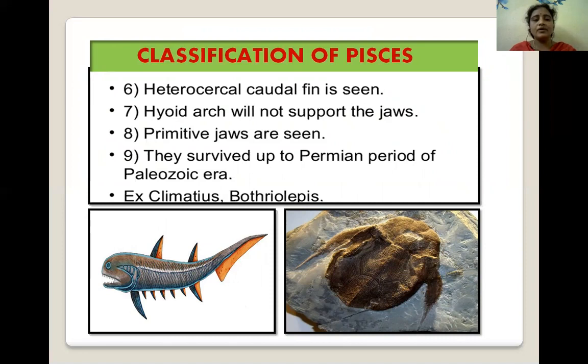These placoderms survived up to the Permian period of the Paleozoic era. The examples included in these placoderms are Climatius and Botryolepis. These pictures are here. We can observe here Climatius, next Botryolepis.